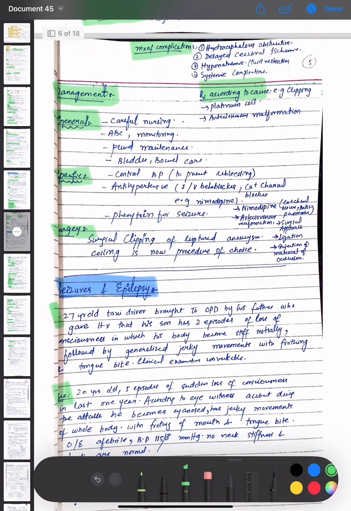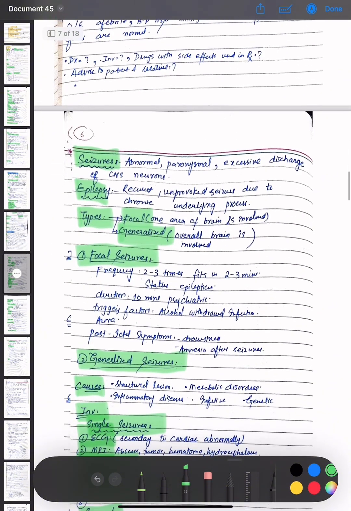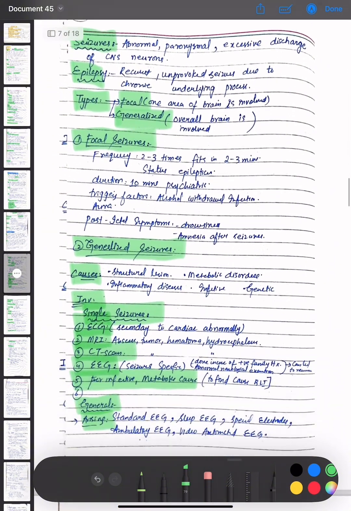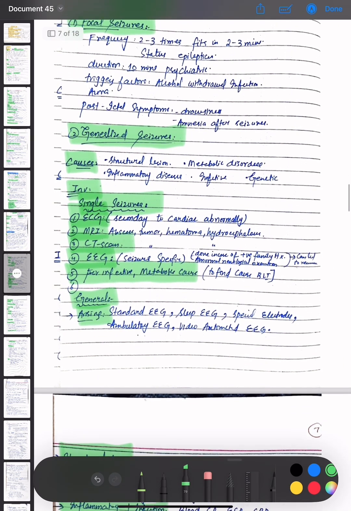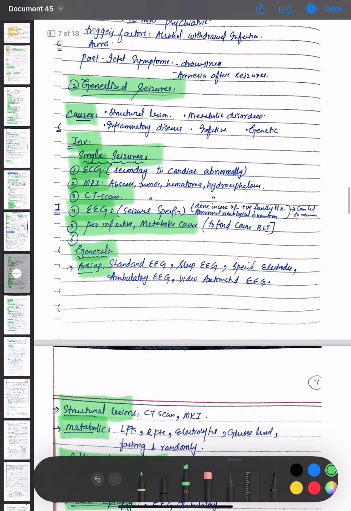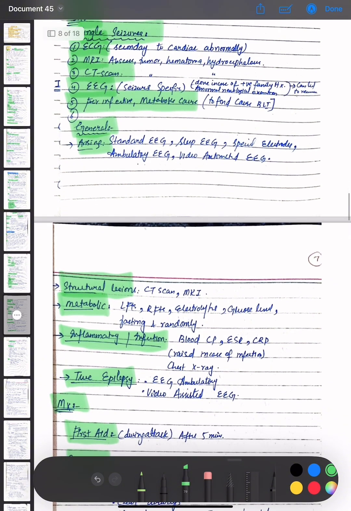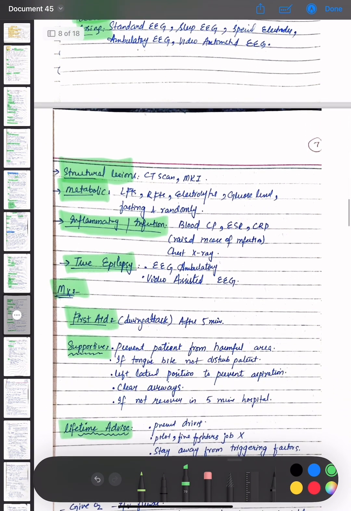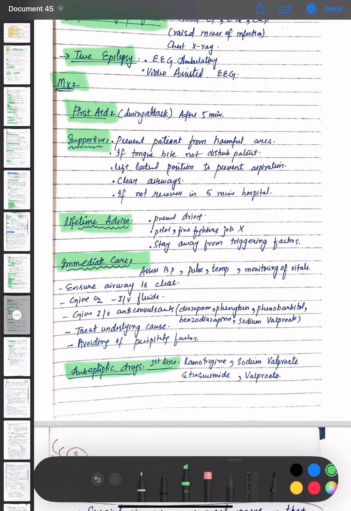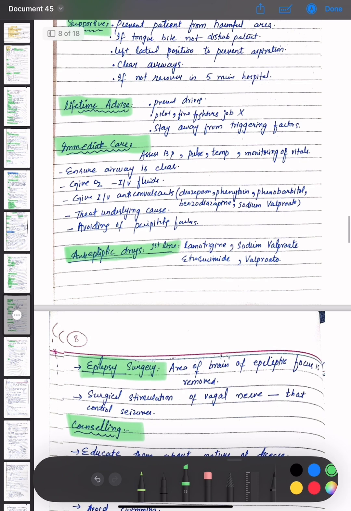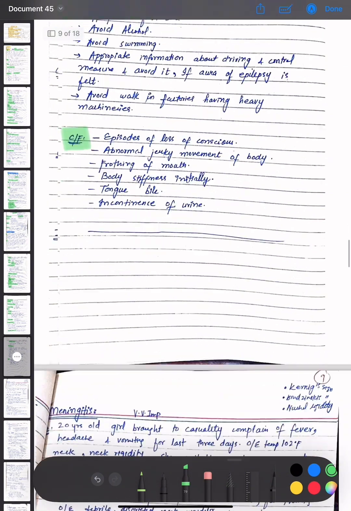So we have discussed the topic seizures and epilepsy, and the scenario. Then what seizures and epilepsy are, and the types, focal and generalized, with an introduction to both. Then the causes, and the investigation options for single seizures: ECG, MRI, CT scan, EEG. Then for infective and metabolic causes, structural lesions, inflammatory or infection, and true epilepsy. Then the management options: first aid, supportive treatment, lifetime advice, immediate care, first line anti-epileptic drugs, epilepsy surgery, counseling for the patient, and the clinical features.